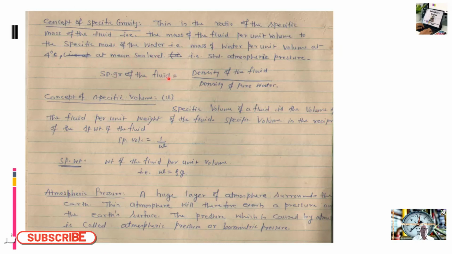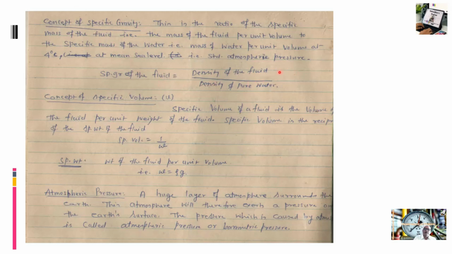So specific gravity of the fluid is the density of the fluid upon the density of pure water. Let us say the density of the fluid, let us say oil, is 800 and the mass density of pure water is 1000. So 800 upon 1000, so 0.8 is the specific gravity of that oil.